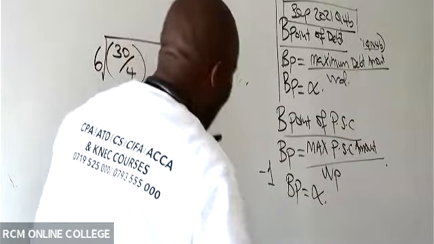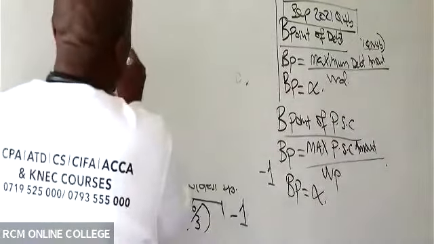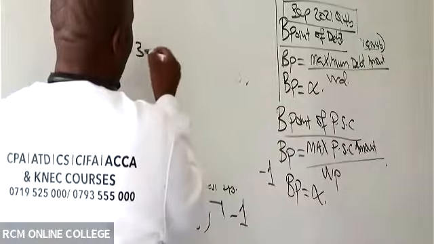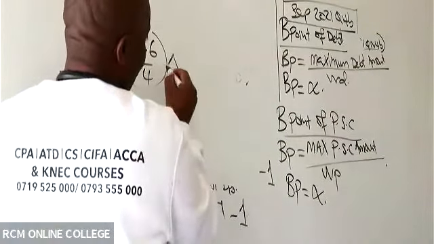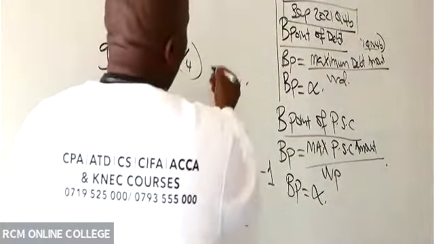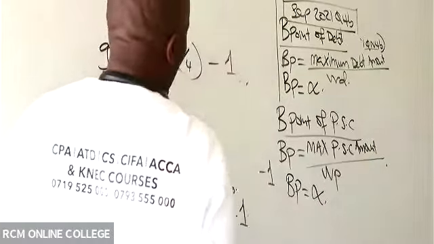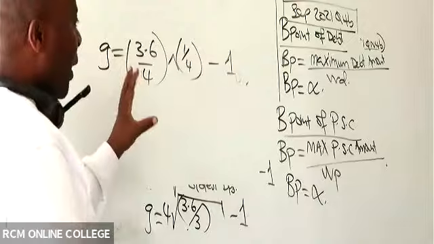Let me repeat this. So I'll say G is 3.6/4 raised to a quarter, and then I subtract 1, so long as I remember to put everything contextually in brackets.